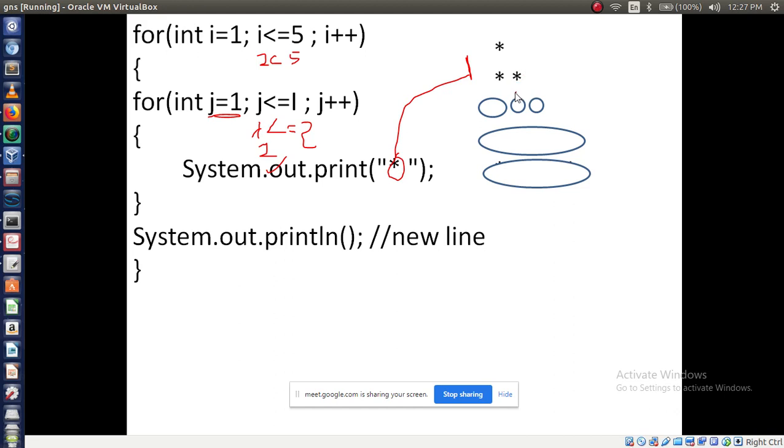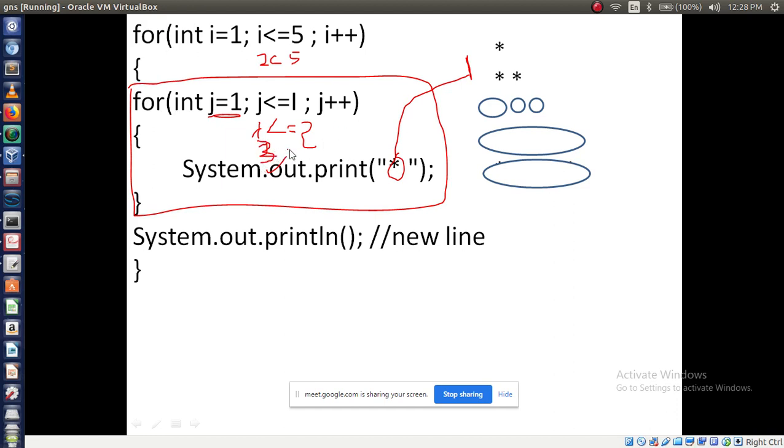Now what to do? Again J will increment or I will increment? J. See, we are still in this for loop only. So which variable is j will increment. Now increment the j value becomes now 3. 3 less than or equal to 2.